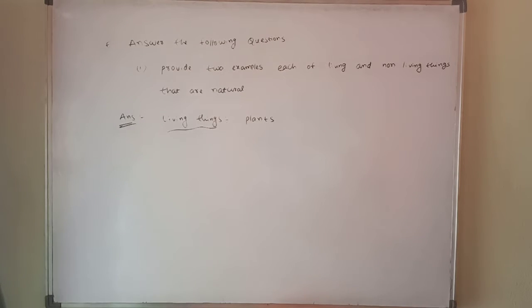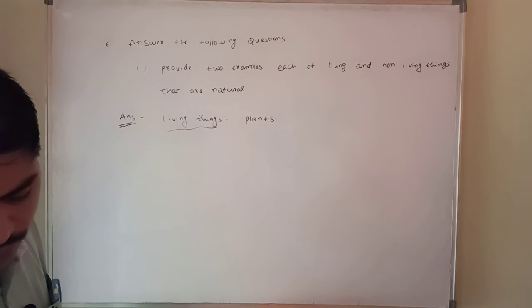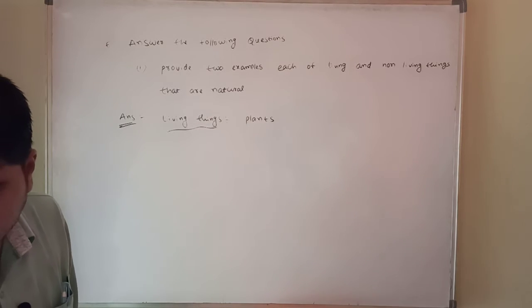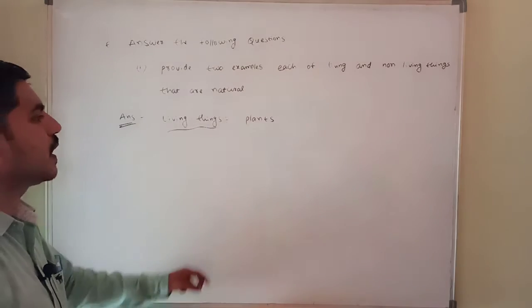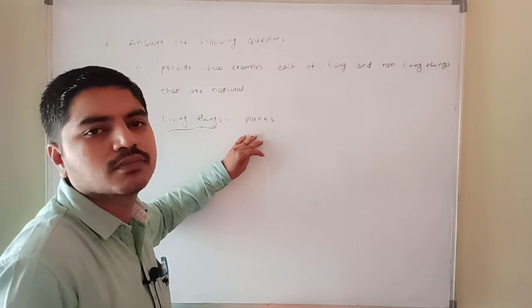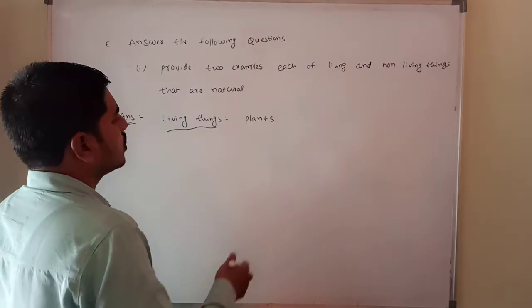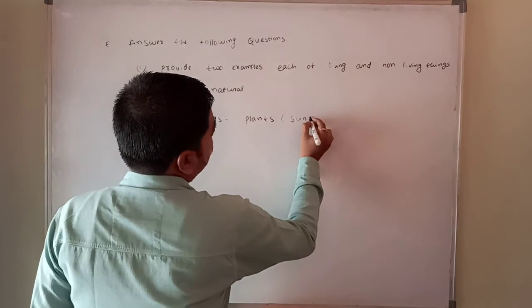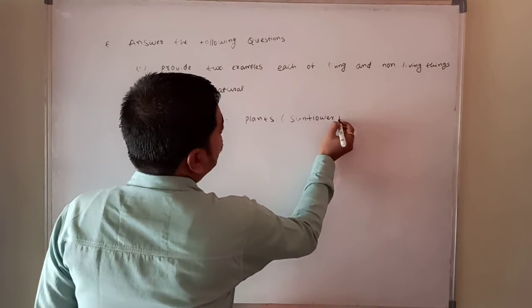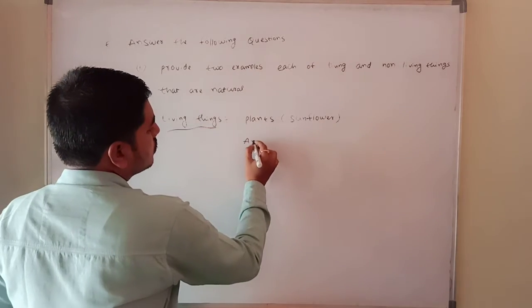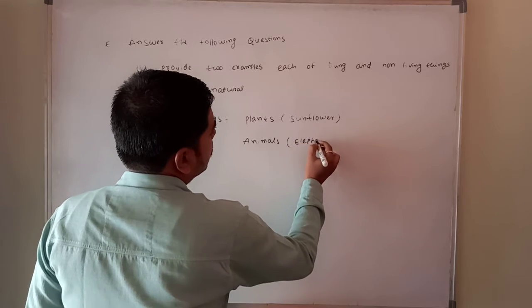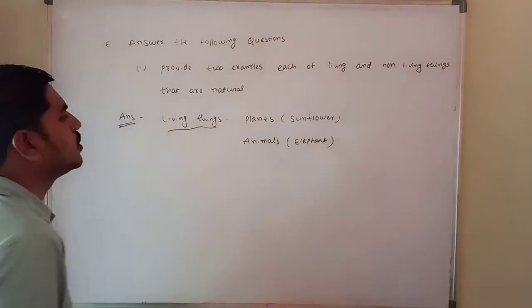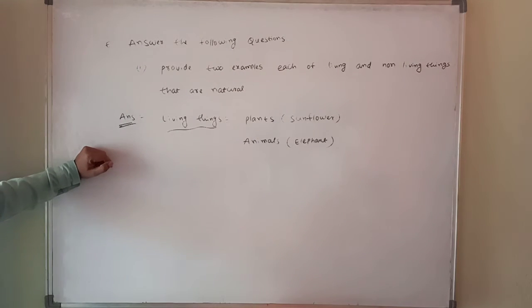Naturally it appears, yes or no? Okay, yes. Next one, any animal, you can write any animal, like a butterfly, elephant or anything. If you want to take any plant, like a sunflower, I'm going to write one sunflower. And another one is animals, like an elephant. So these are the two examples of living things, right?